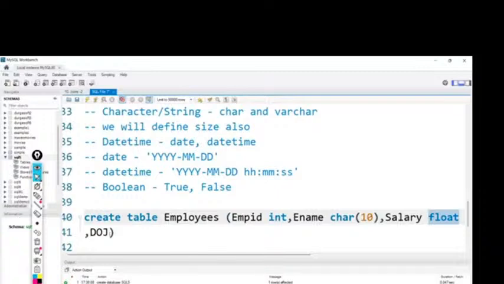Once we are done with this basic concept, the specialty of my course is we will use some real-time database here. Once we start working in any company, we will work on real-time databases, where we will have thousands and thousands of data. If we learn each concept in small tables with 5 or 6 rows, of course we can understand the concept, but if we learn using a live project, it will help us understand how we handle big data.